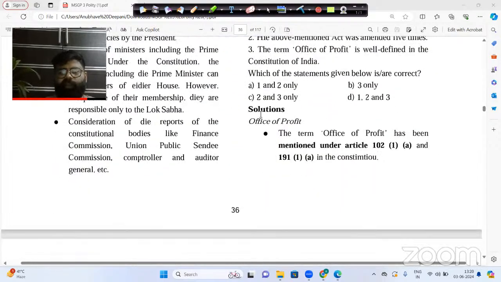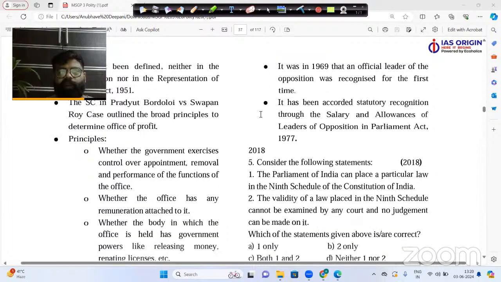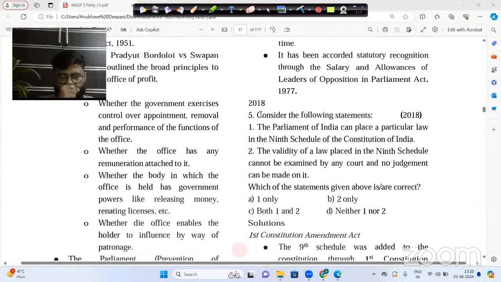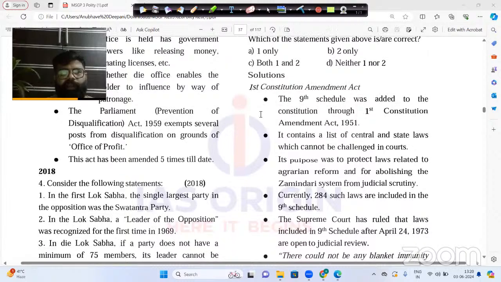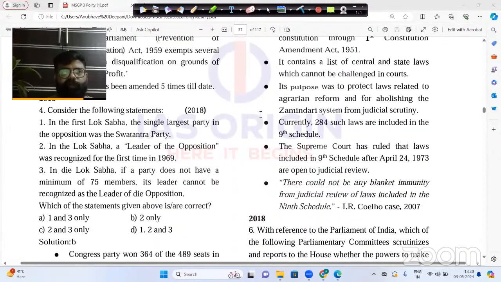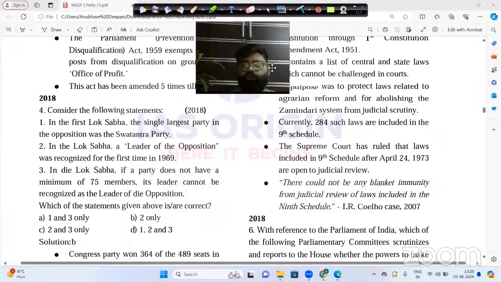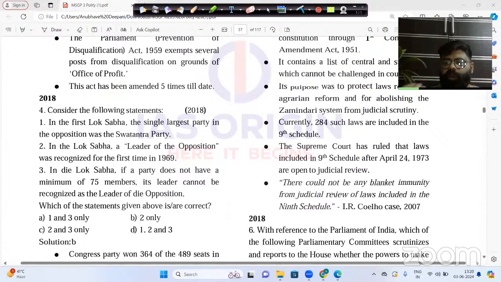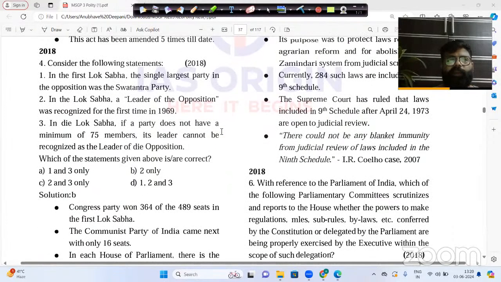So these are the kind of things which you need to understand, that whenever you are studying any kind of PYQ, you do not just have to read or understand the correct statements, but you also have to go for the explanation of the incorrect statements also. Now, there is one more question which was asked in UPSC back in 2018. There are 3 statements given to us here, and we have to see which statement is correct here.